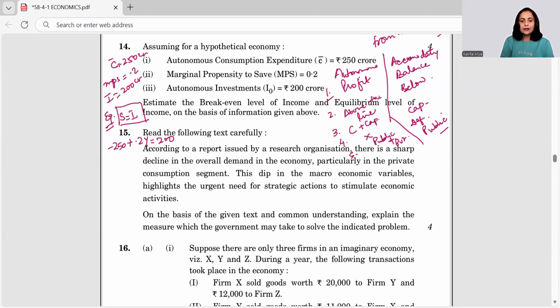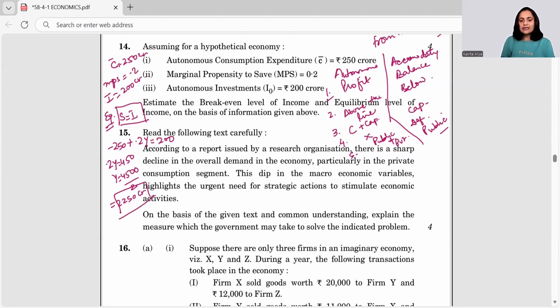It's given. So the equation becomes 0.2 Y is equal to 450. Y is equal to 450 divided by 2 multiplied by 10. So my answer comes out to be 2,250. This much is the value of income at equilibrium level.